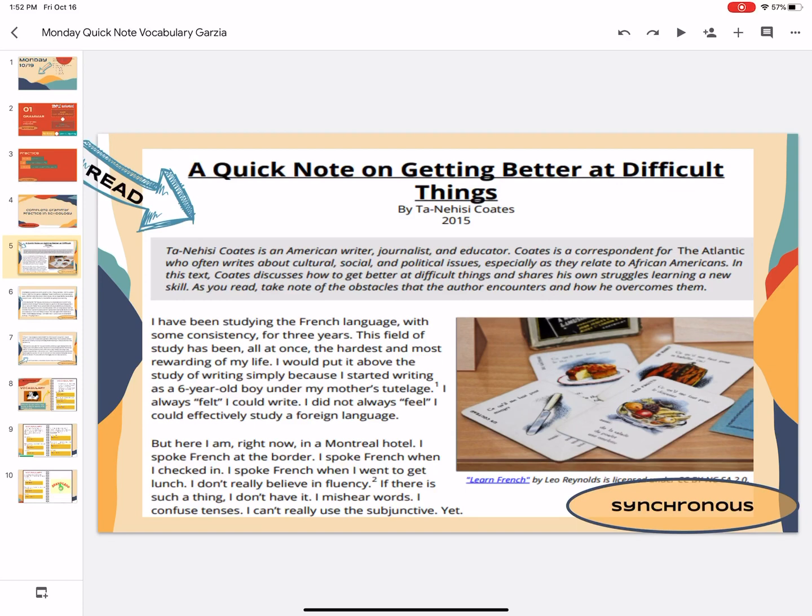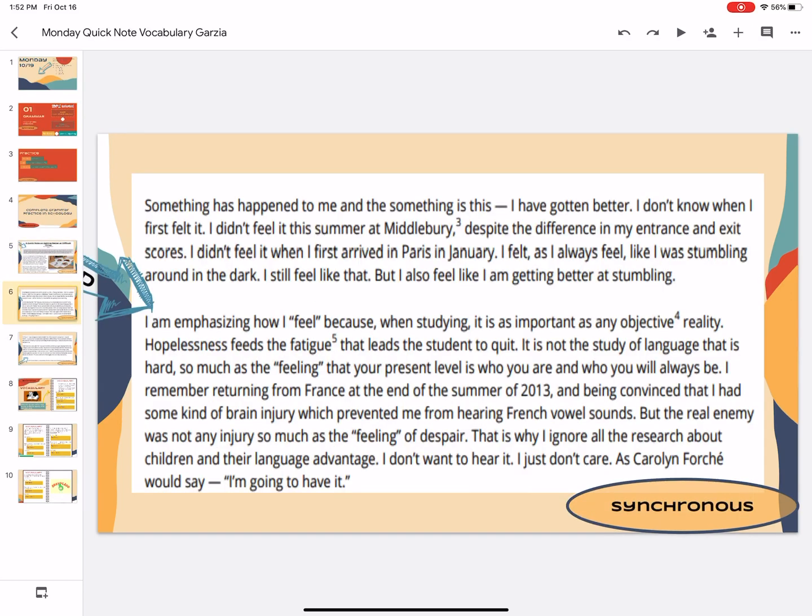But he didn't always feel like he could learn another language, which is an obstacle a lot of adults feel is insurmountable. It's hard to achieve. So he's talking about how he didn't always feel like he could speak French. But now all of a sudden he's in a French-speaking country, or French-speaking portion of Canada, and he spoke French to everybody. And he's talking about being fluent in French and how he doesn't feel like he's quite fluent yet.